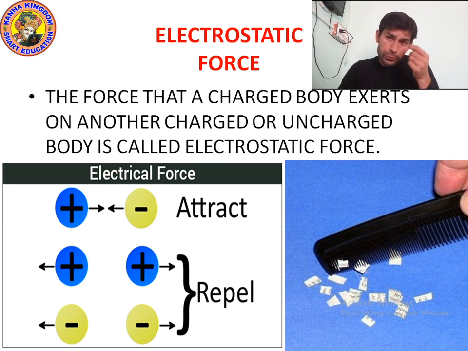When you move the comb in your hair, the charges transfer between the comb and the hair. So the hair gets negative charge and the comb gets positive charge. Positive charge means plus, negative charge means minus, so they always attract each other.